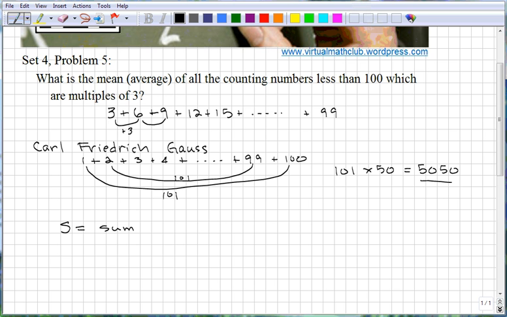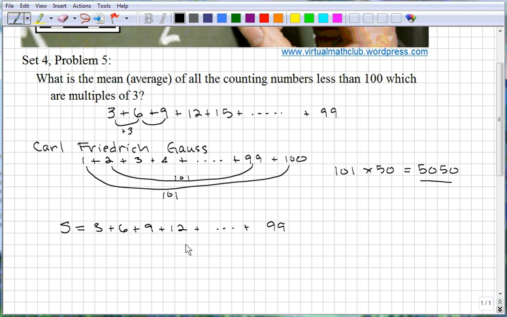Actually, let's do this. Instead of the sum, I'm going to say let's just say that it's equal to 3 plus 6 plus 9 plus 12 plus dot dot dot all the way up to 99.